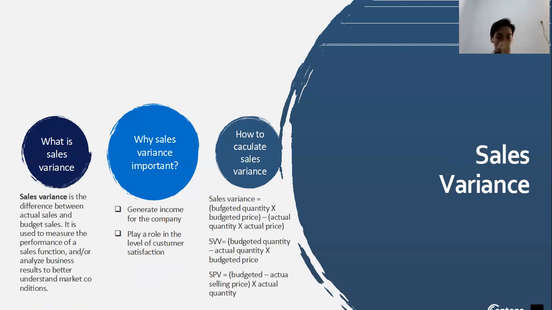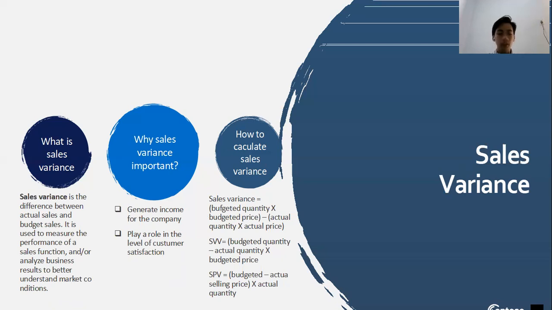And then we discuss the sales variance. The sales variance is the difference between the actual sales and the budget sales. It can be used to measure the performance of a sales function or analyze business results to better understand market conditions. And why can the sales variance be important? Because it can generate income for the company and plays a role in the level of customer satisfaction. And then the formula of how to calculate the sales variance.